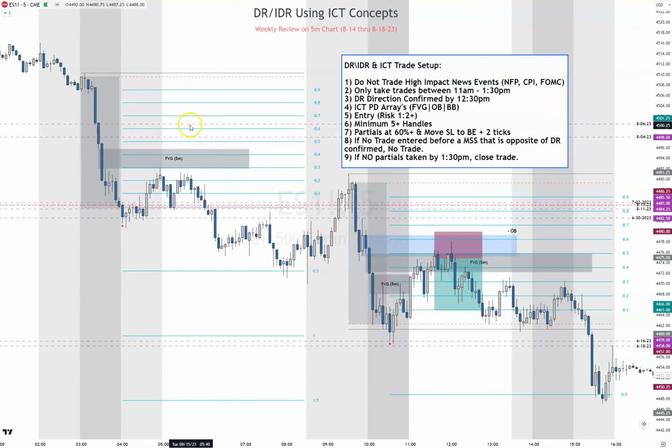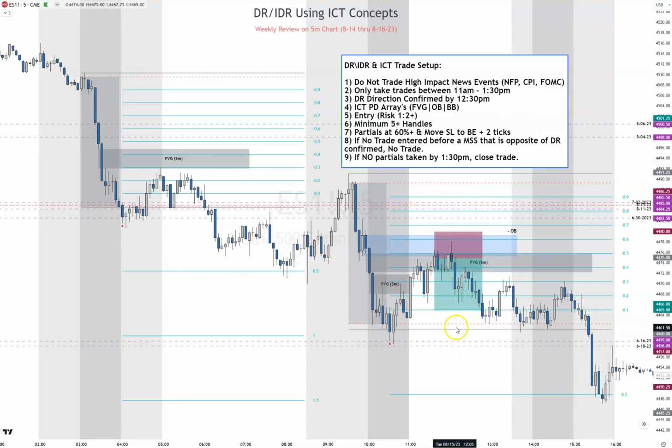Tuesday, this is an ODR session for London. Now you notice we get a confirmation at the 4 o'clock candle, but there's a 5-minute fair value gap here, a fair value gap here, and a fair value gap right here. I would have waited until it came up into the second fair value gap, especially when there are new week opening gaps right there. Although it came up and tapped into that and you would have gotten at least 10 handles had you taken this trade, I would have waited for the second one, a higher pullback, because my stop would have had to be at least above the second, if not the third fair value gap, which makes my risk way more than 5 handles, so I couldn't have taken this trade. This didn't meet my rules.